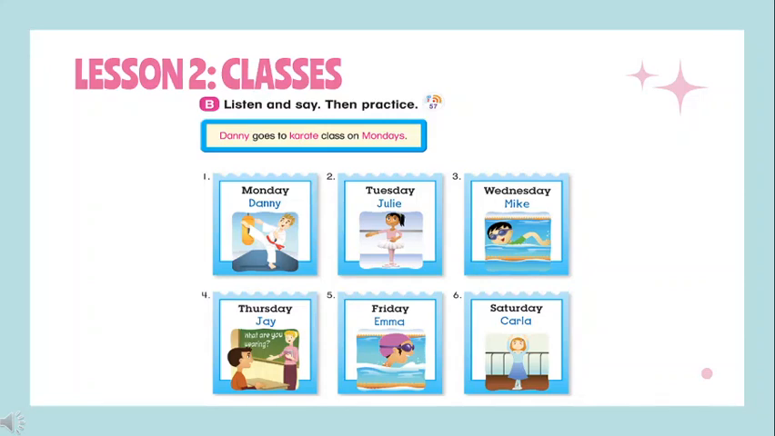Well, as you can see here, as I told you before, we have six different activities. First of all, as you can see in the example, you have the name of the person, in this case Danny. And then you have the word goes. If you remember, I told you that when we are talking about he, she, it, we have to add the letter S or ES to the verb. In this case, we have Danny goes, and then we add the activity, in this case karate class, and at the end we have to say the day.